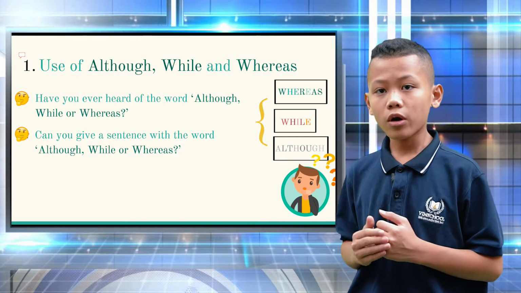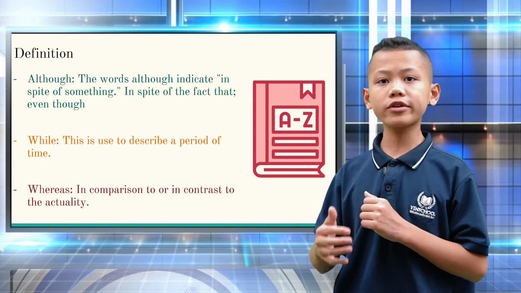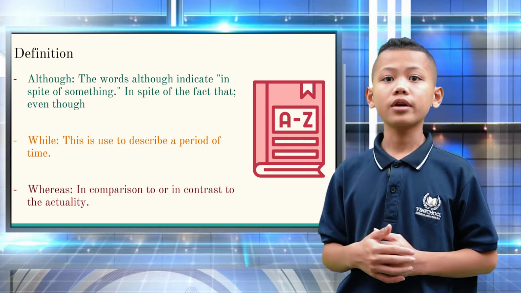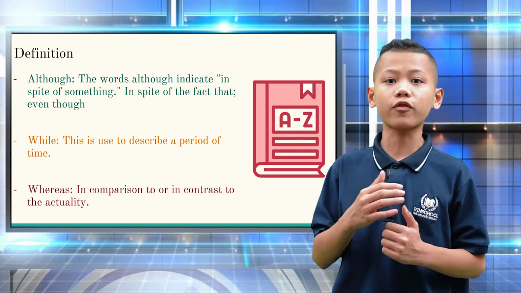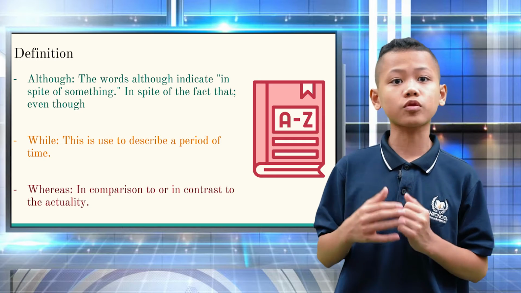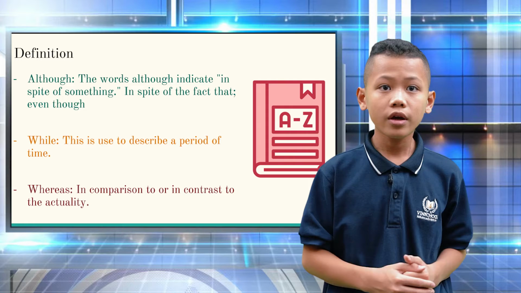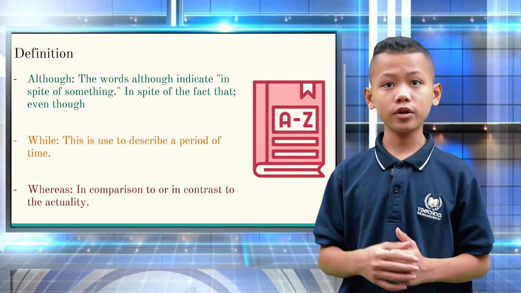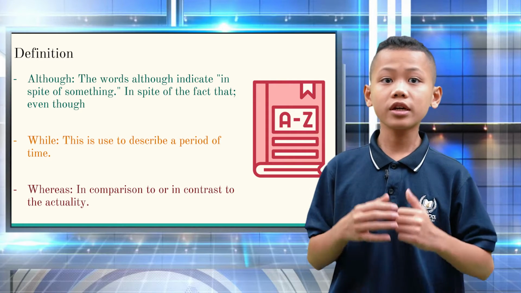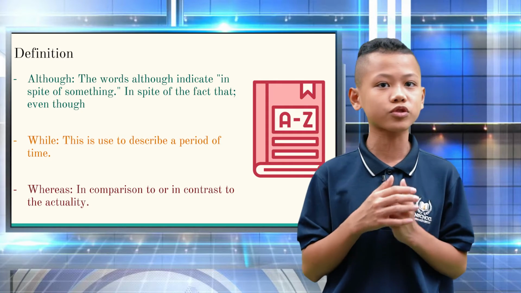To understand better, I'll tell you the definition of each of the words. Although is a word used to indicate in spite of something, and it is used to connect both sides of a clause in a sentence. While is used to describe a period of time and is balanced to construct ideas. Whereas is used in comparison or in contrast to the actuality and is also balanced to construct ideas.